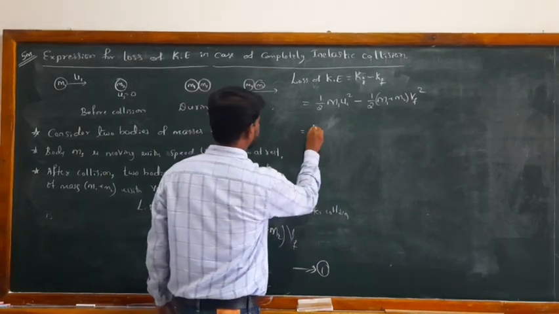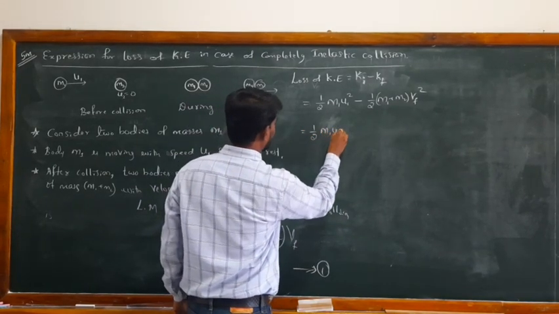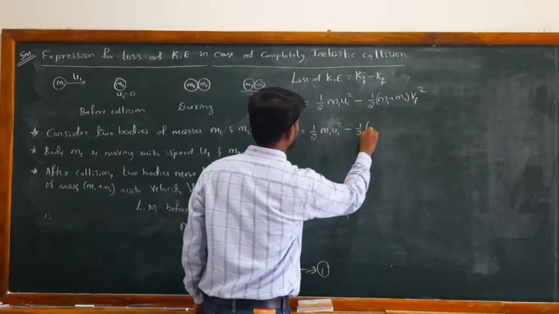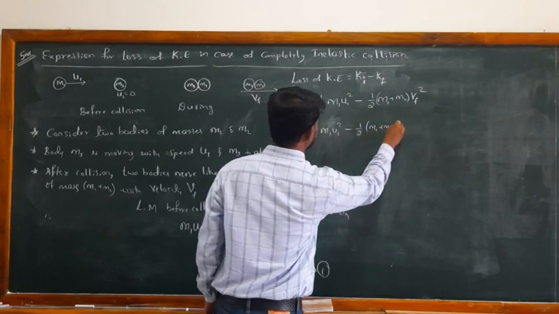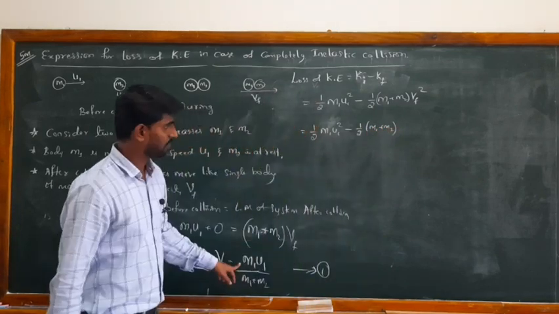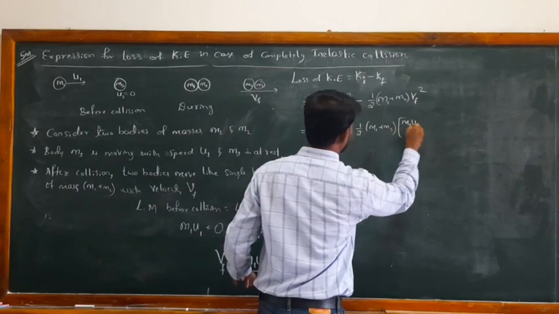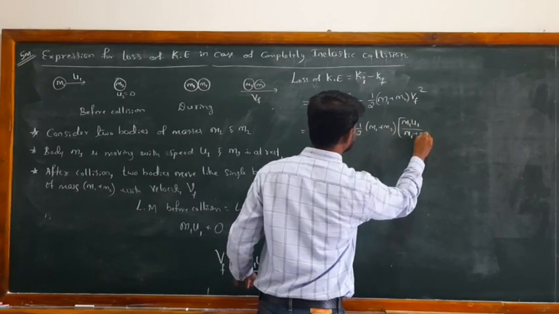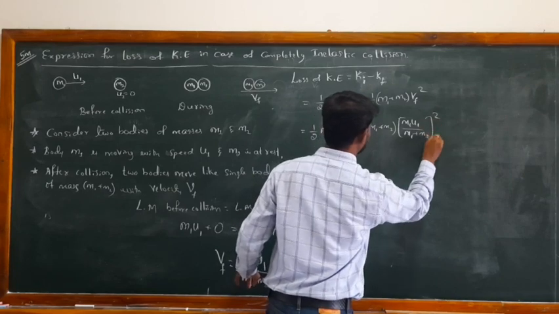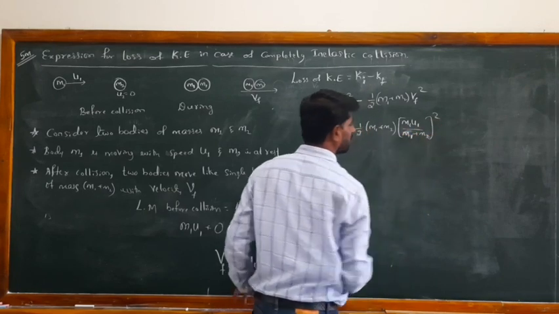The next step is 1 by 2 m1 u1 square minus 1 by 2 m1 plus m2, and substituting Vf, that is m1 u1 divided by m1 plus m2, whole square.